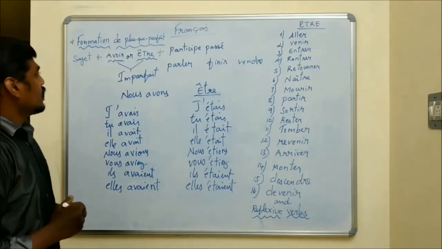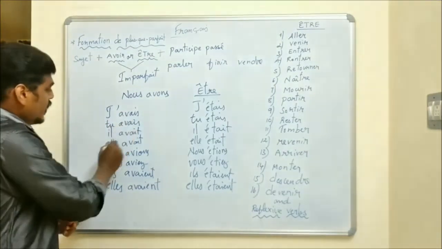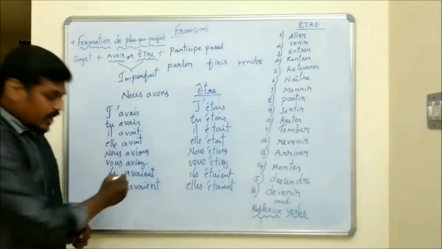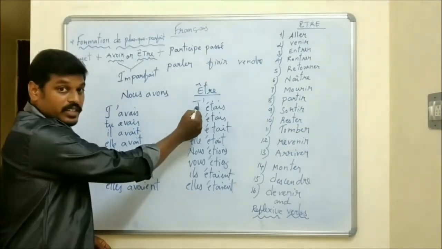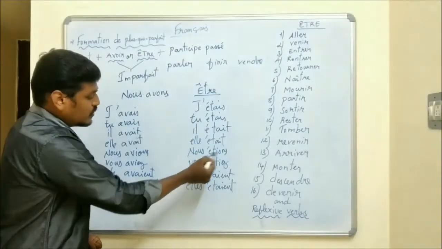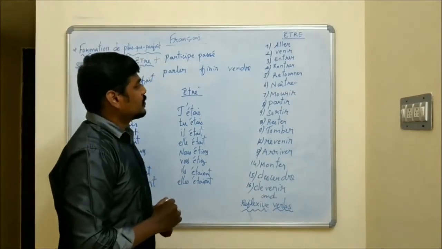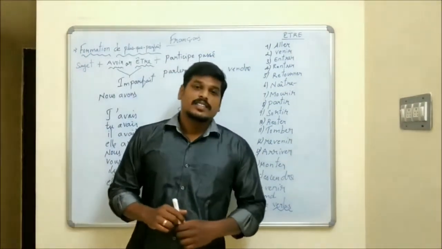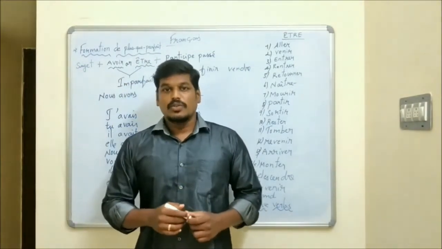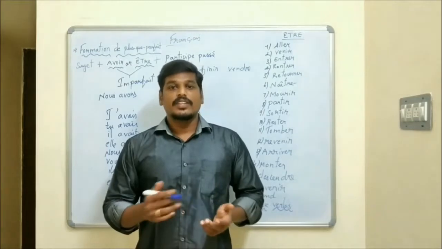We have conjugated auxiliary avoir and être in the imperfect tense. J'avais, tu avais, il avait, elle avait, nous avions, vous aviez, ils avaient, elles avaient. Être: j'étais, tu étais, il était, elle était, nous étions, vous étiez, ils étaient, elles étaient. Then we will find the past participle of the given verb. We have already seen in the past tense how to find the past participle. If you know very well how to do past tense and past continuous tense, then the past perfect tense is very easy to form.